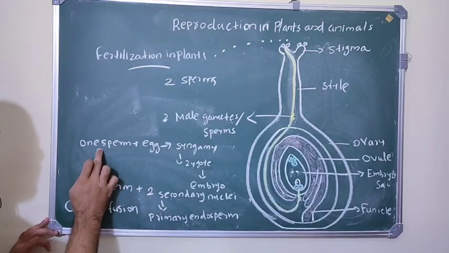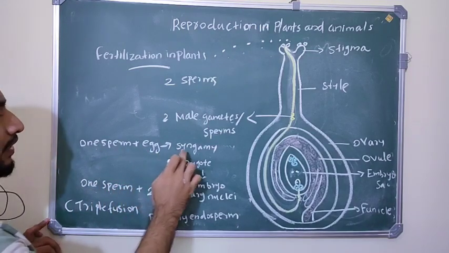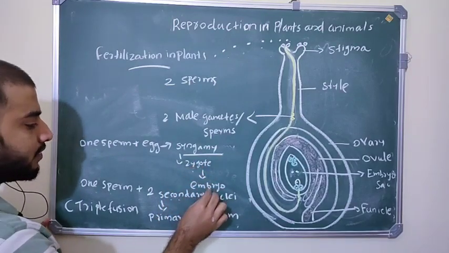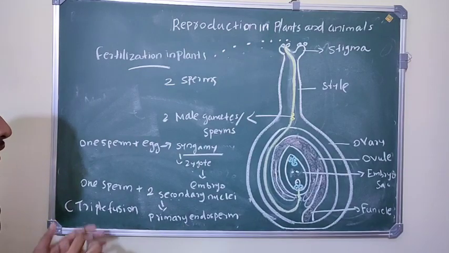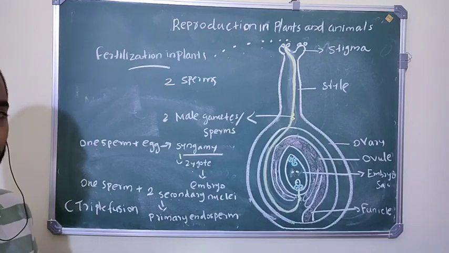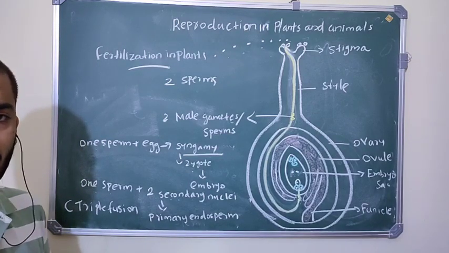The other male gamete fuses with the egg, which is called syngamy, and they develop into a zygote, and the zygote divides and develops into the embryo. So this is about fertilization. You can see two types of fusion of gametes here: one is syngamy, another is triple fusion.